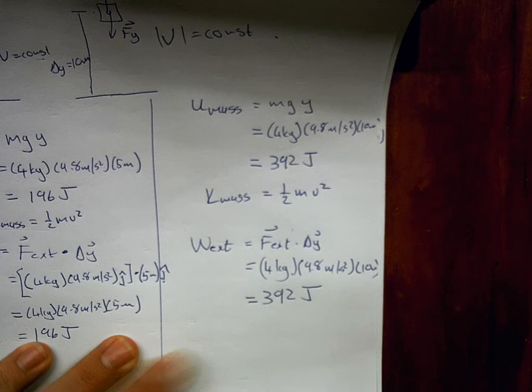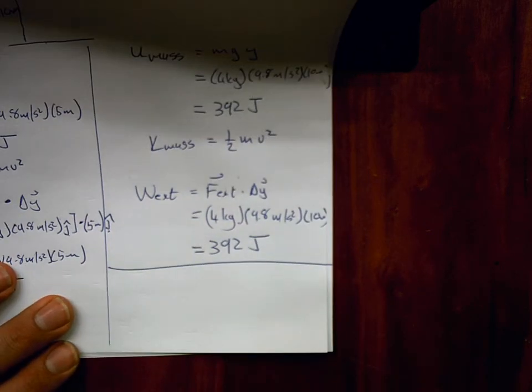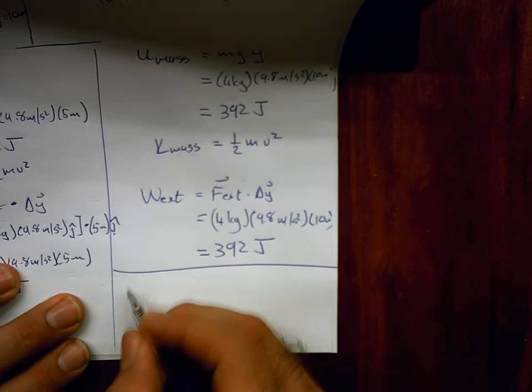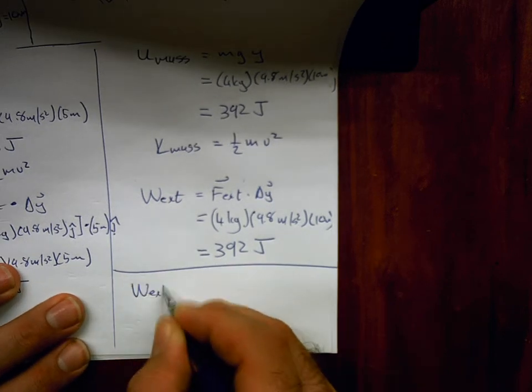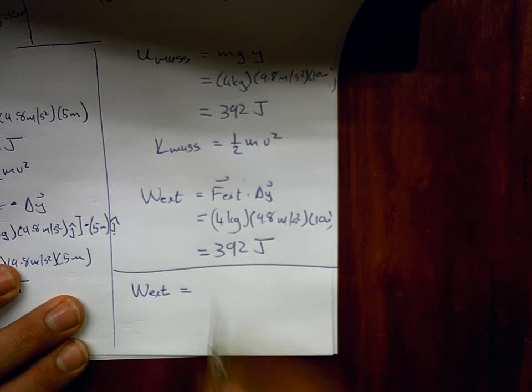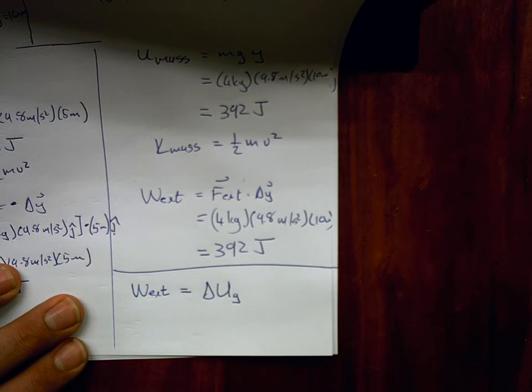So what we can say, this suggests a modification to our conservation of energy statement. We can say that the work done by an external force is equals to, it seems in this case, the change in the gravitational potential energy.